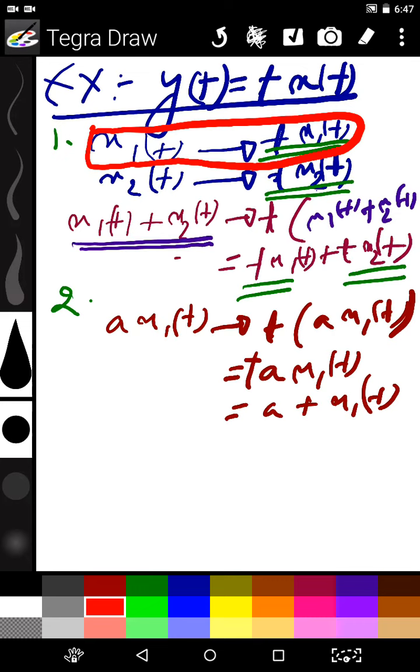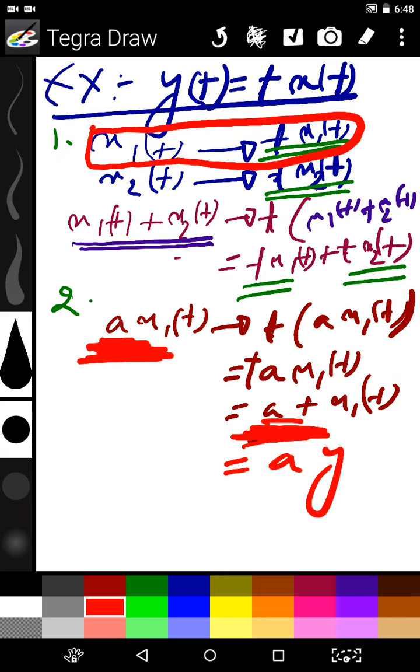If we multiply a with the input of the system, it directly reflects in the output, that is equal to a into y1(t).